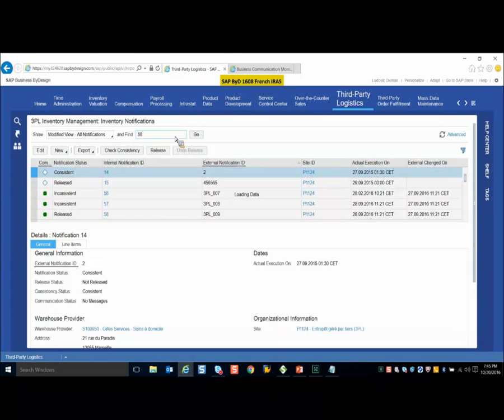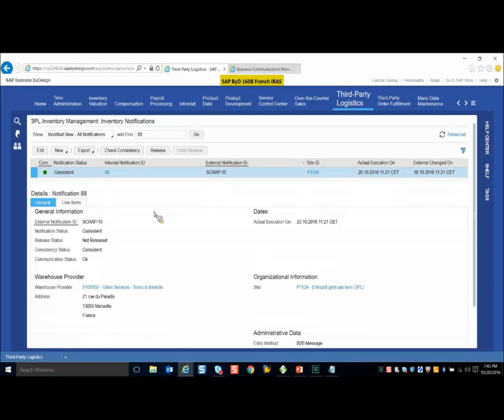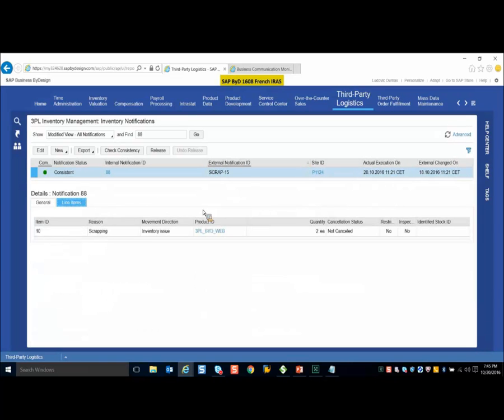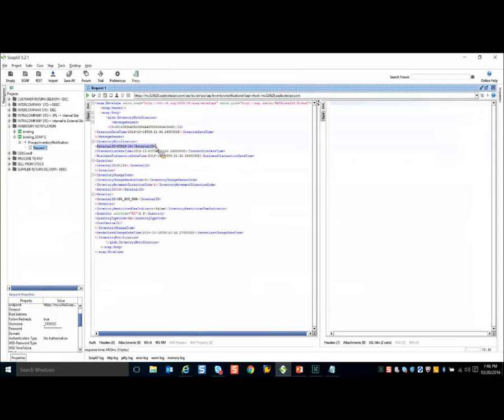So let's see, it is 88, and the status is not released. Okay, so now I'll try to update this message again. For updating the message, it is mandatory that you use the same external ID which you have used earlier, and you just change your last change date and time. I'll change it to 19, and you can also change the time. So with the change of last date and time, the external ID should remain the same. Now here I'll change the quantity to 3.